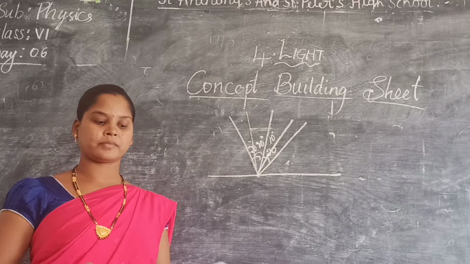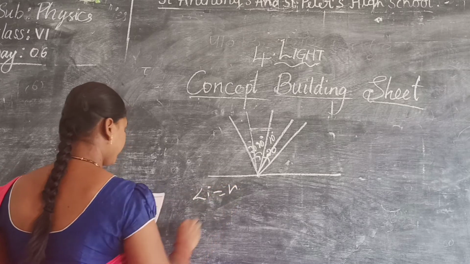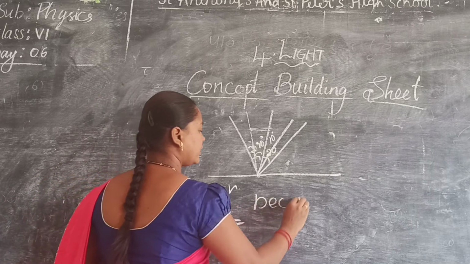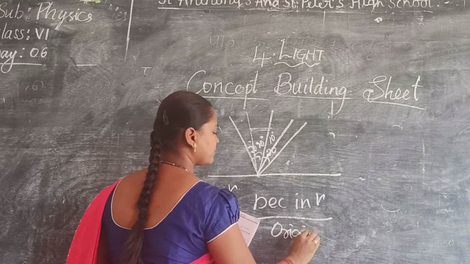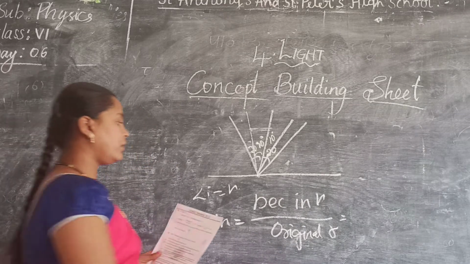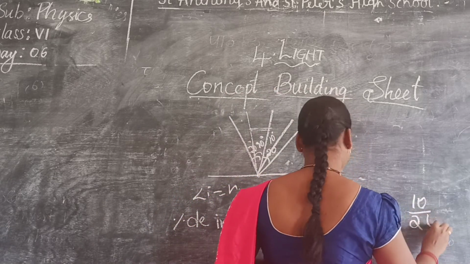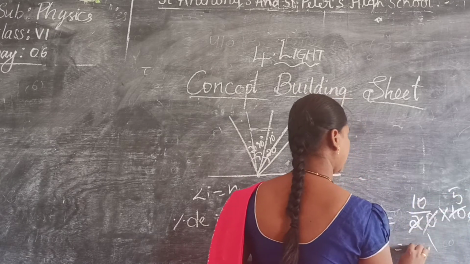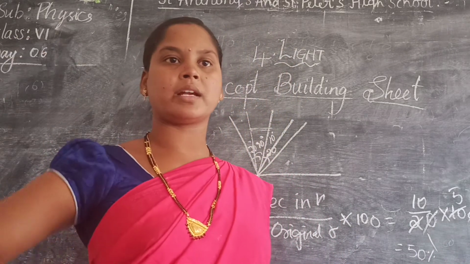Yes, ma'am. Simple. Else you can do the sum also. For example, angle I is equal to angle R. So the percentage decrease in R is equal to the decrease in R by the original R. Original R is how much? 20. Decrease how much? 10. Into 100 we have to do. That means 10 by 20 into 100. The zeros get cancelled, 2 1 2 5. This is how you do your percentage, to know how many percentage of marks you will get.